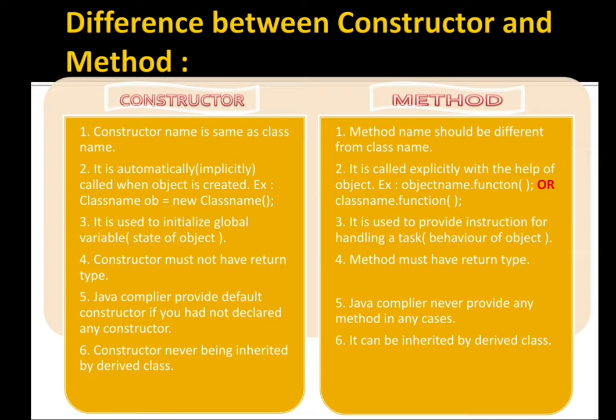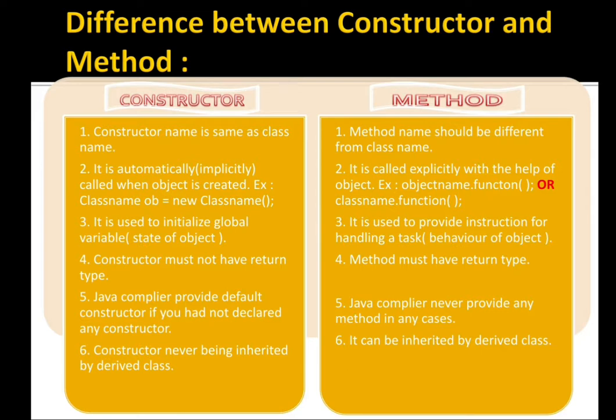See the fourth point. Constructor must not have a return type. We can write a return type, nothing happens, but we are not supposed to use it. It is just useless because it is not needed. In a method, you have to write a return type, either a data type or void, but a constructor doesn't need any data type or void.